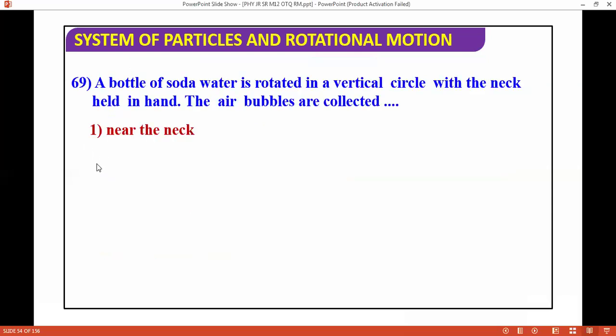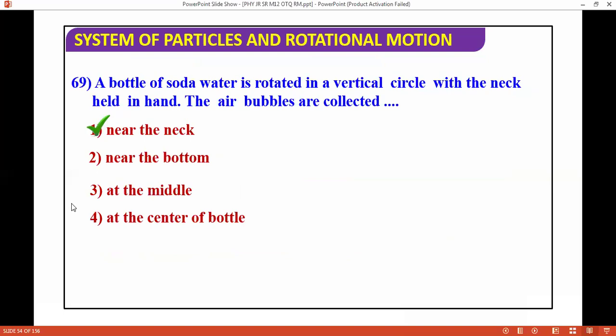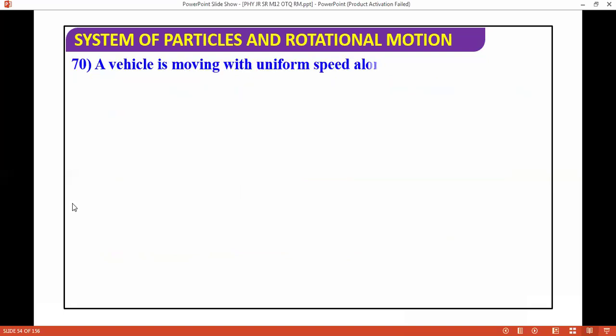A bottle of soda water is rotated in a vertical circle with the neck held in hand. The air bubbles are collected near the neck. This is an easy question. Air bubbles collect near the neck. You have seen this question, and seen this experiment as well. During roadside you will observe this.